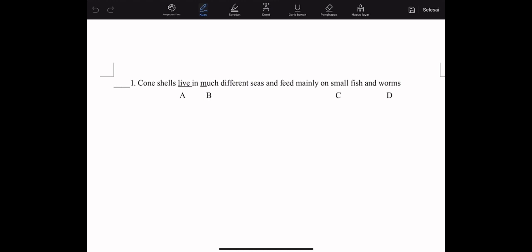Much is a determiner for words that cannot be counted. Look at the noun after it, namely sis. This next noun can be counted and is a plural noun, while much cannot be counted. Because much is underlined, much is the answer.